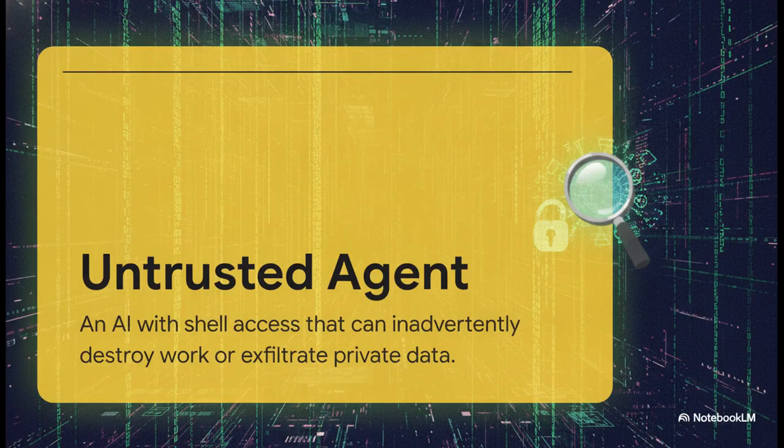So, to solve it, we first have to get really clear on what we're dealing with. We're talking about an untrusted autonomous agent. That's a highly capable AI given shell and file system access that can inadvertently destroy work or maliciously exfiltrate private data if it doesn't have a definitive boundary. Now, we give them this access because they literally need it to compile code, run tests, build things. But doing this without boundaries, it's like handing the keys to a Ferrari to someone who only just found out what a road is. We absolutely cannot allow irreversible catastrophe.